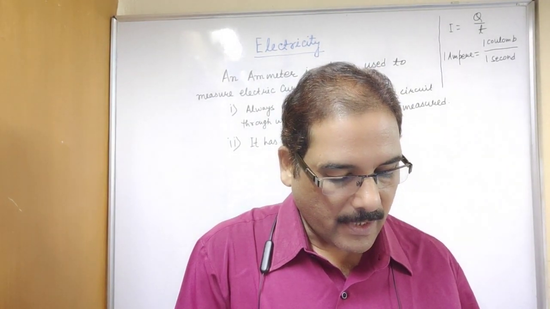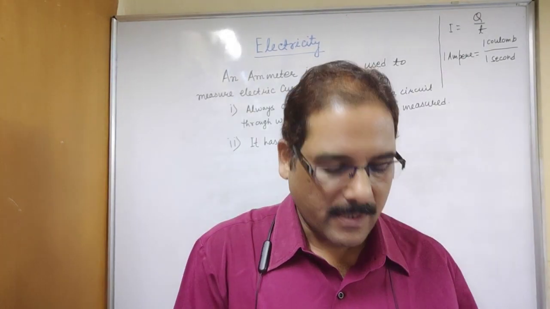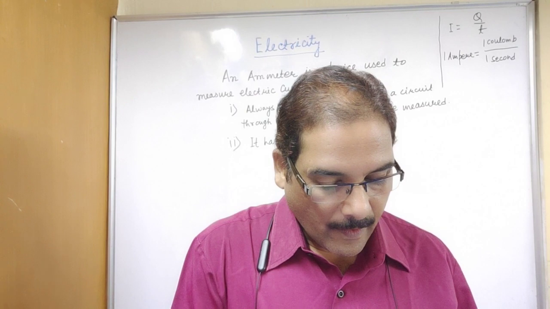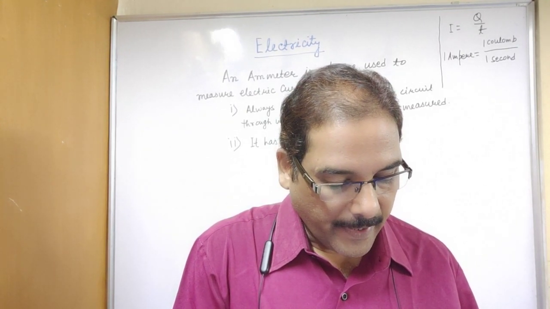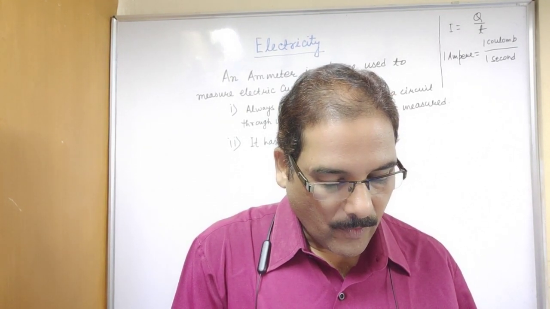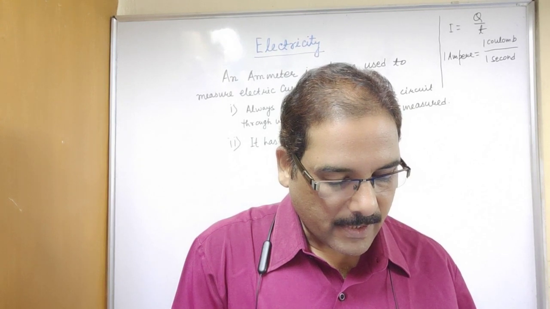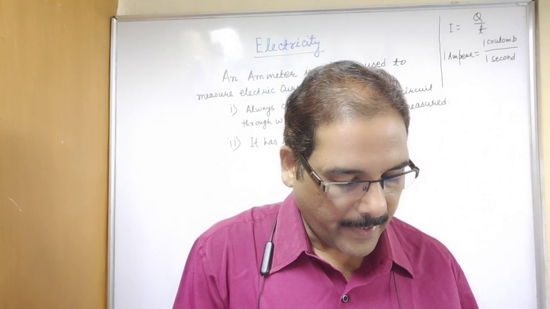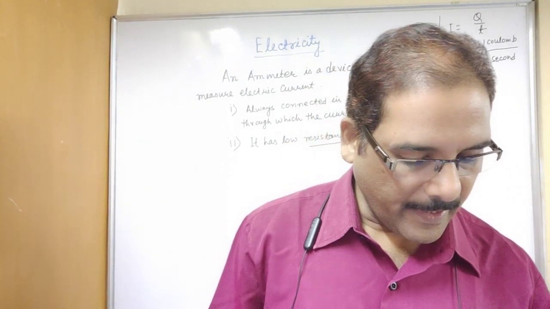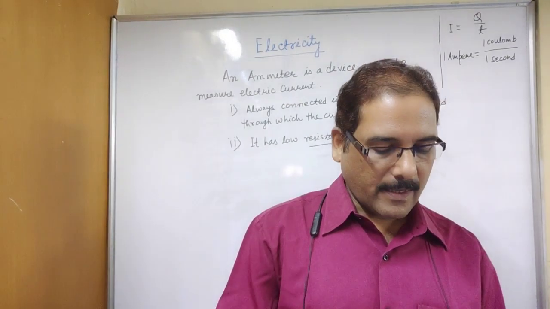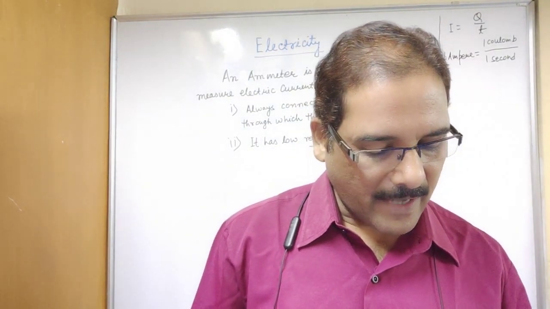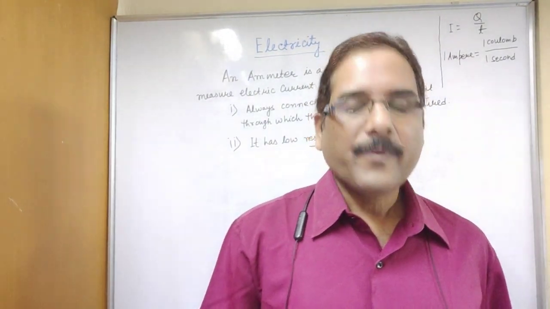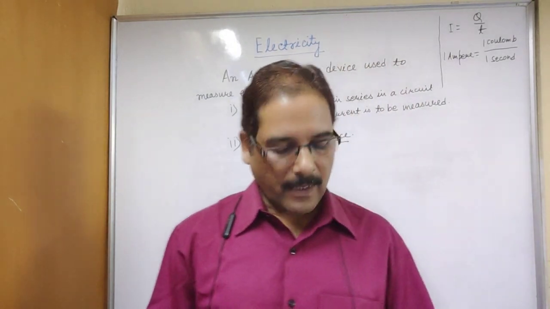The figure shows the schematic diagram of a typical electric circuit comprising a cell, an electric bulb, an ammeter and a plug key. Note that electric current flows in the circuit from the positive terminal of the cell to the negative terminal of the cell through the bulb and ammeter. So in this electric circuit, they have connected the ammeter in the path of the electric current in series so that it can measure the electric current of the circuit.